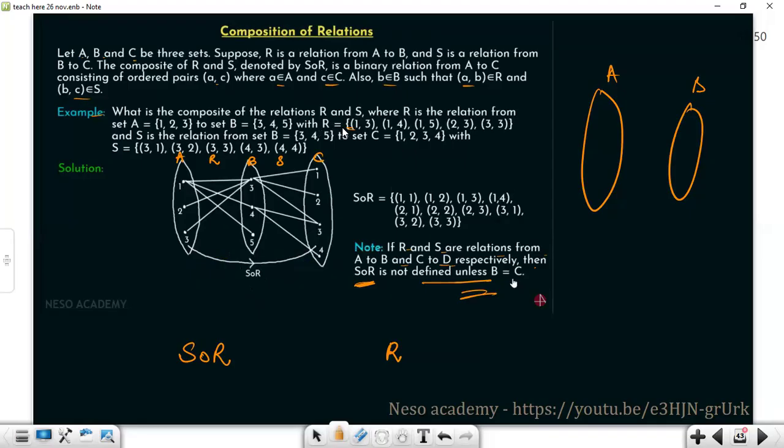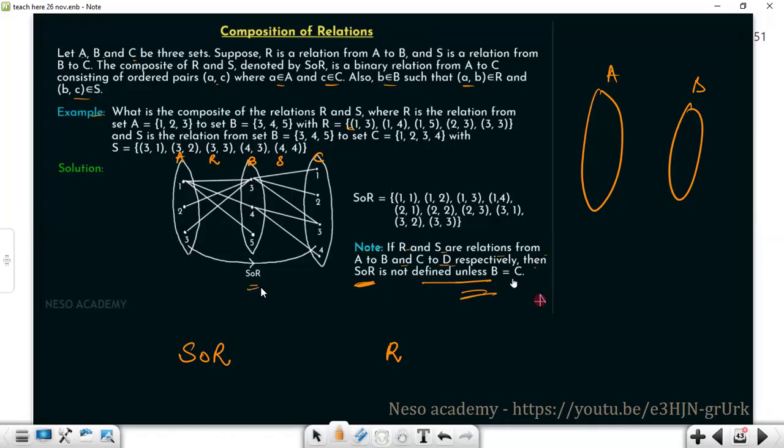Now we'll map the relations. First write all the sets A, B, and C, and then let's look at the relation R. (1, 3) is there, so map 1 to 3. (1, 4) is there, so map 1 to 4. (1, 5), map 1 to 5. Similarly for the others. Now what is the relation S? It is (3, 1), (3, 2), (3, 3), (4, 3), and (4, 4). So 3 to 1, 3 to 2, 3 to 3, 4 to 3, and 4 to 4 here. Now we have mapped all of the relations R and S.